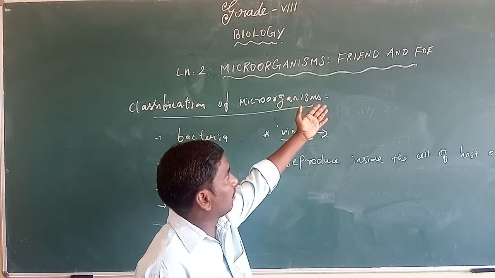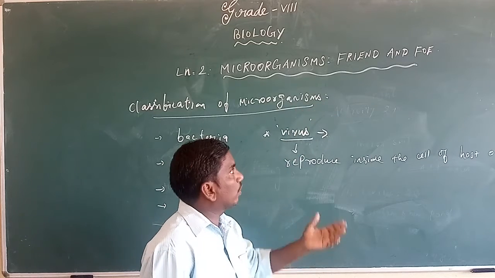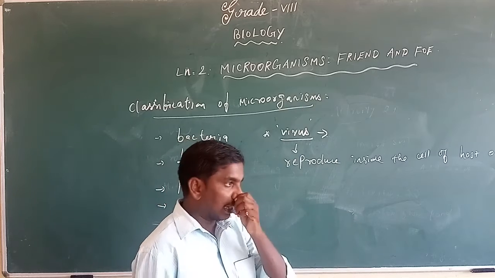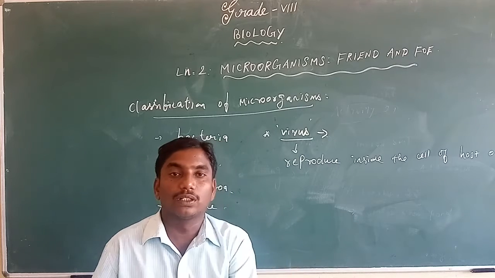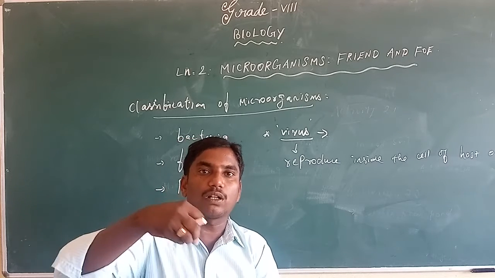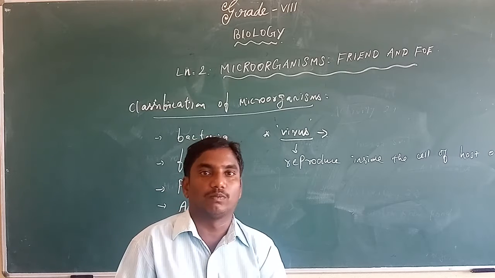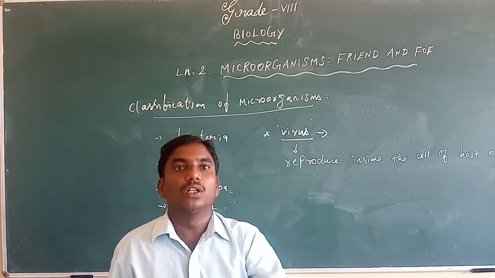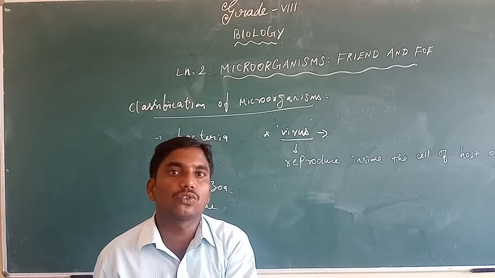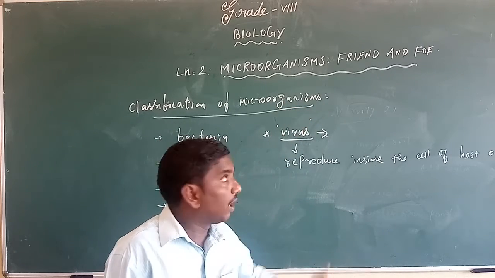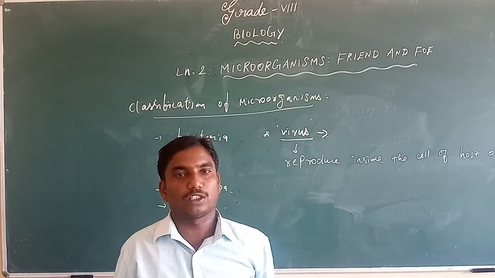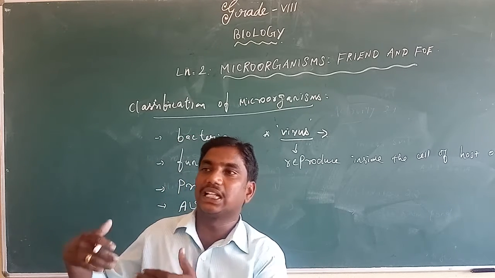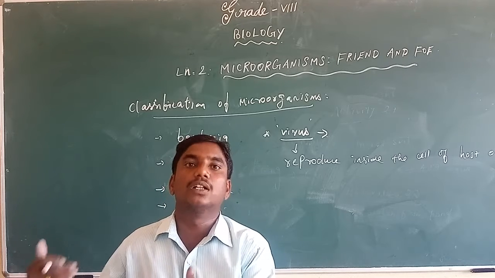For example, a friend: milk is converted into curd by one kind of bacteria. So this is beneficial for us. And harmful microorganisms, like some bacterial diseases, can easily attack human beings as well as plants.